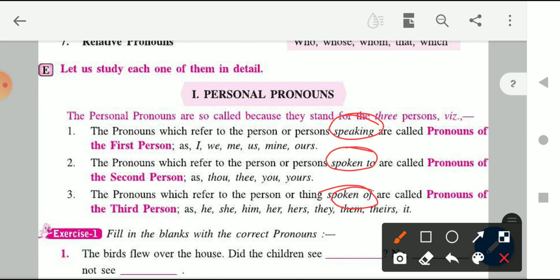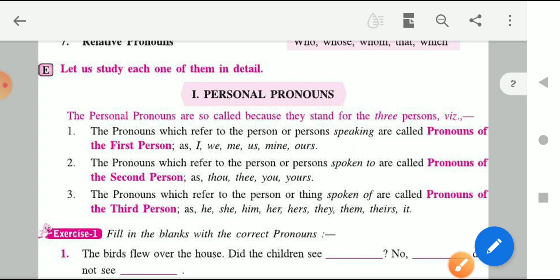Here you can observe person or things are used, but in both the above parts, person or persons are used, because the speaking and exchanging of thoughts can only exist between two persons, right? Two individuals, or maybe in a group also, but two persons are required. But for the third person pronoun, it includes things also. So I hope you understood what a personal pronoun is.